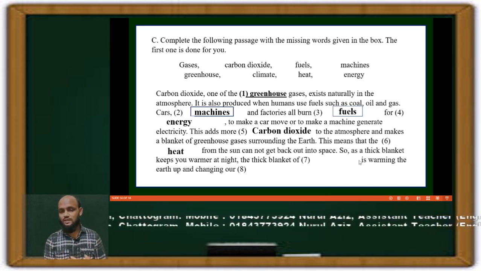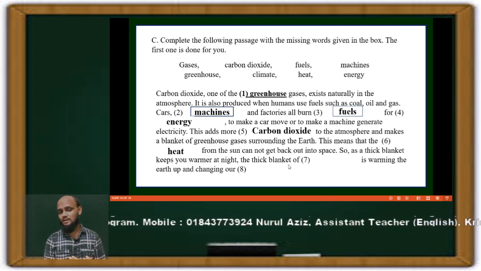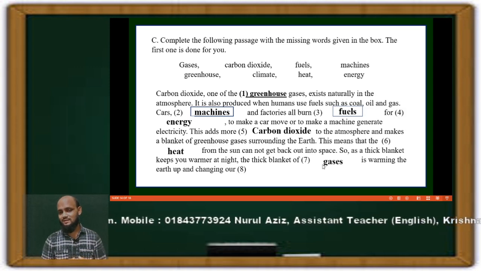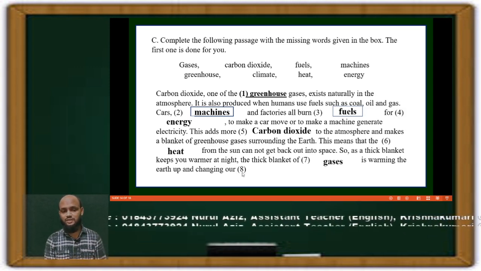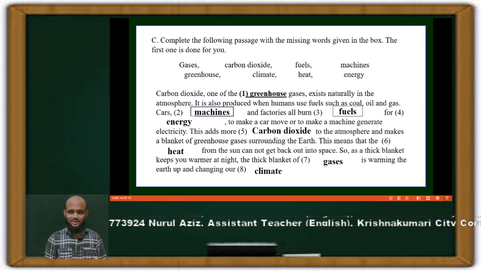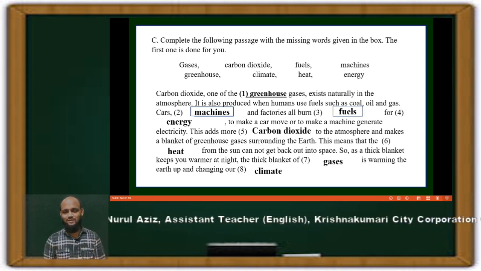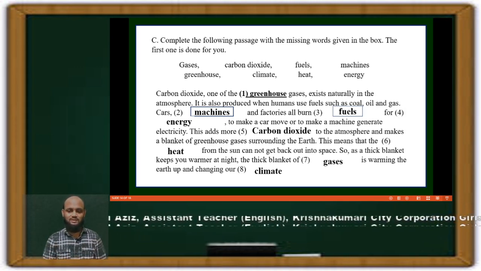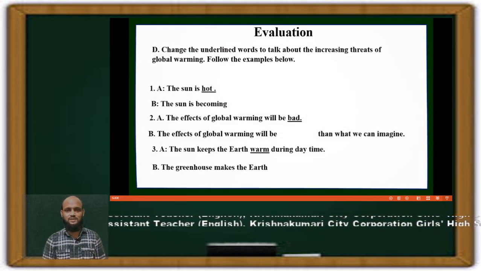And as a thick blanket keeps you warmer at night, the thick blanket of gases is warming the earth up and changing our what? Climate. They are changing our climate. So these are the easy answers here in the fill in the gaps. So I think you can do it yourself and write down the answers, or you will do it later. Thank you.